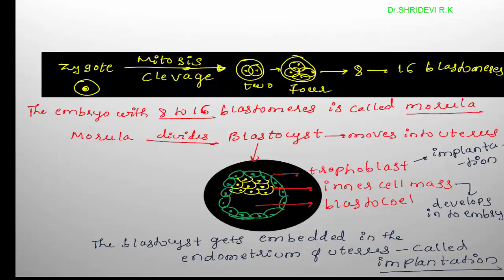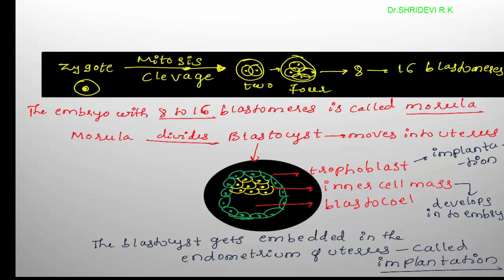Then moving to the next one. Once the fertilization is completed, whether the egg is fertilized by the sperm with the X chromosome or the sperm with the Y chromosome, that doesn't matter. Once the fertilization is completed, where it has occurred in the ampullary region of the fallopian tube, it results in the formation of a diploid zygote.